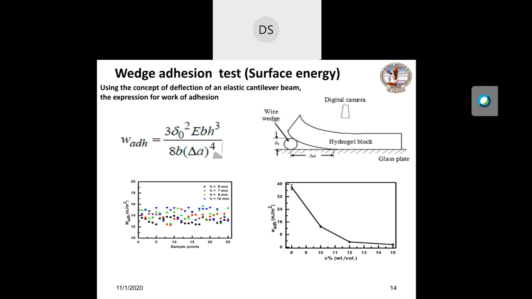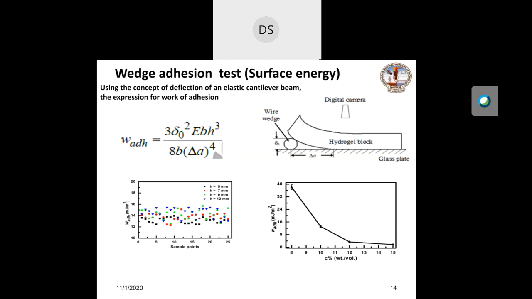Work of adhesion is equal to twice the surface energy, because there are two surfaces. So generally, work of adhesion. But there is one term, work of rupture. So there is a difference between the work of adhesion and work of rupture. Work of adhesion basically characterizes the adhesion process, where the two surfaces merge and disappear, and in work of rupture, the two surfaces appear.